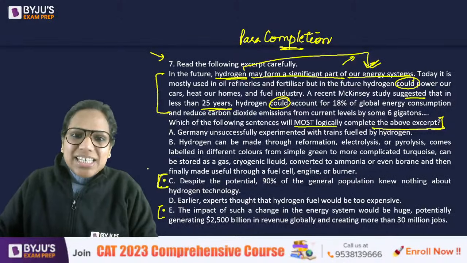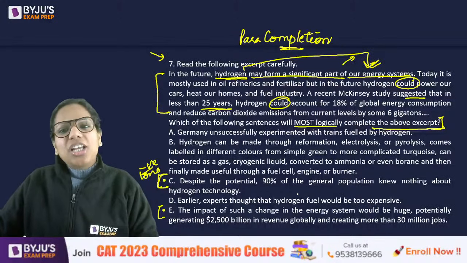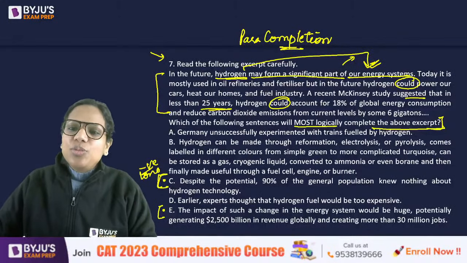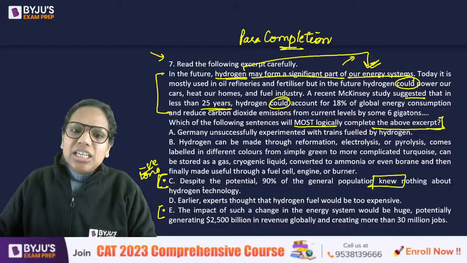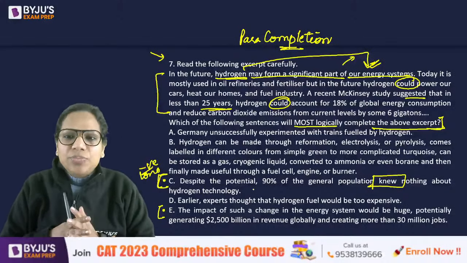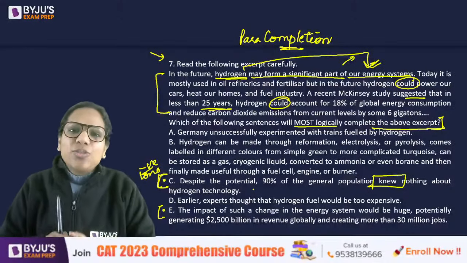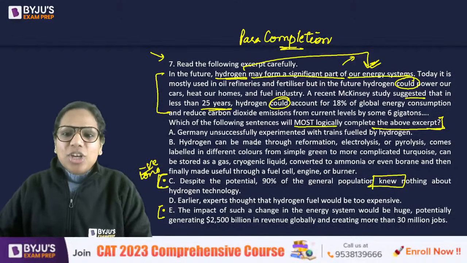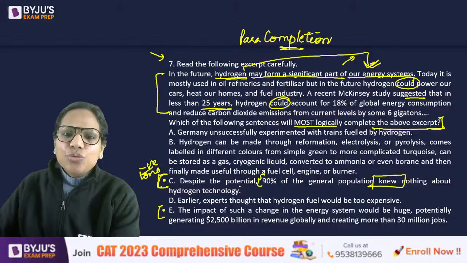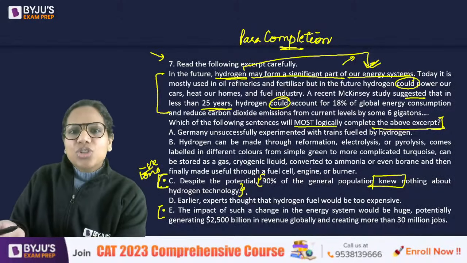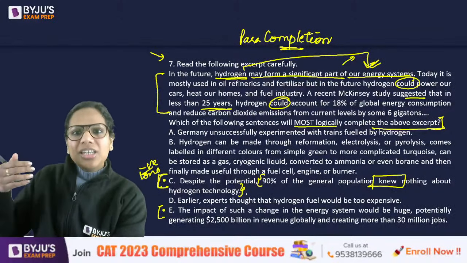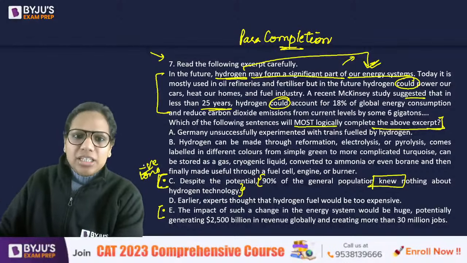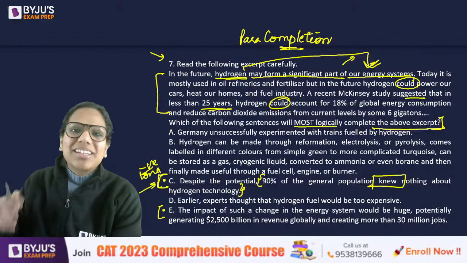But if you look at C, this has a negative tone. Despite the potential, 90% of the general population knew nothing about hydrogen technology. Would I end this paragraph on this negative note? I won't, okay. And moreover, this is sort of introducing a new issue. I would rather talk about it in the next paragraph or in some other paragraph and not as the last sentence of this paragraph.